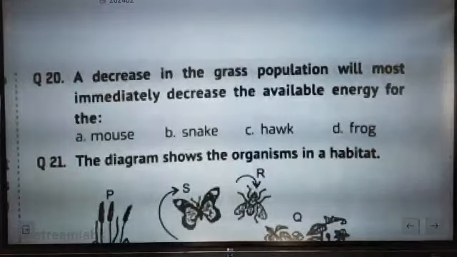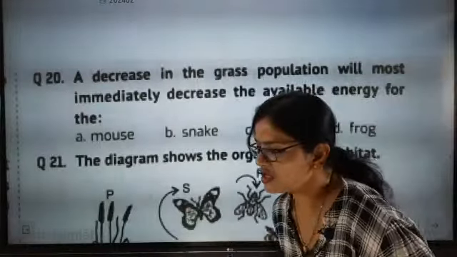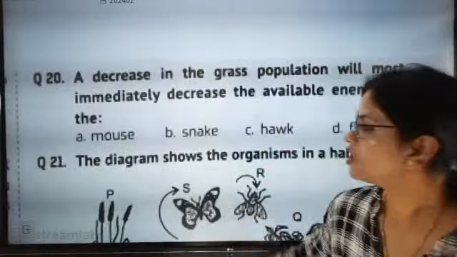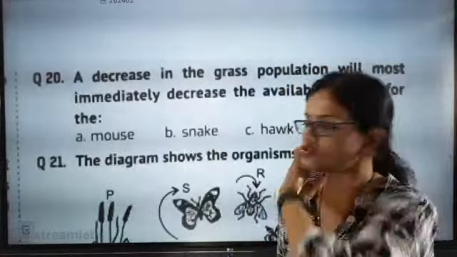A decrease in the grass population will most immediately decrease the available energy for mouse, snake, hawk or frog. The one which is connected to the producer level is mouse. So mouse will get affected. Producer is directly connected to mouse, so mouse will be affected.